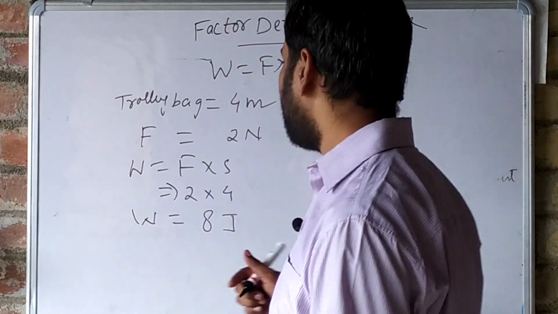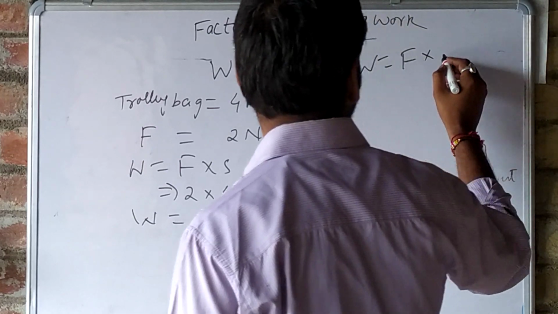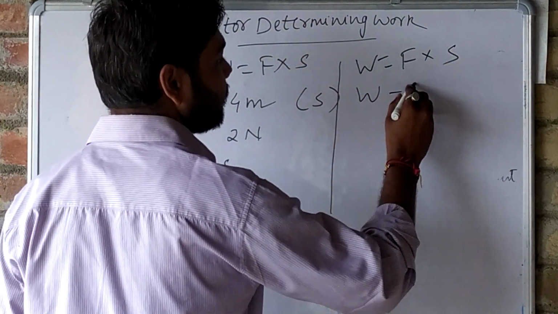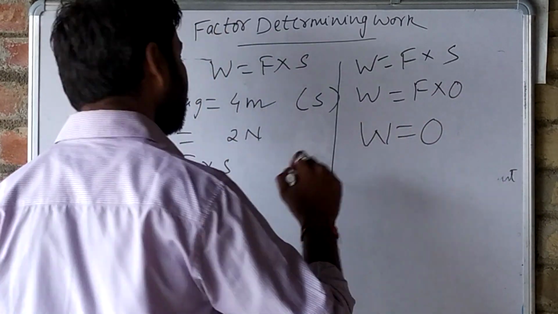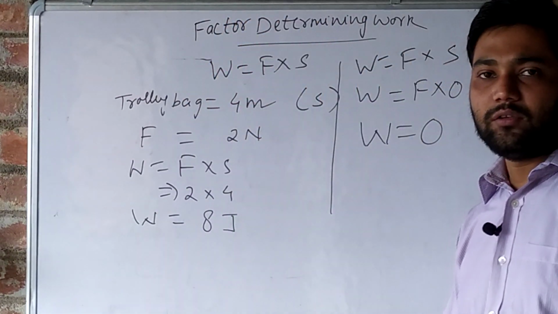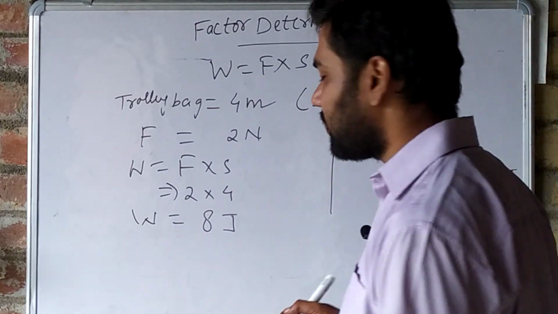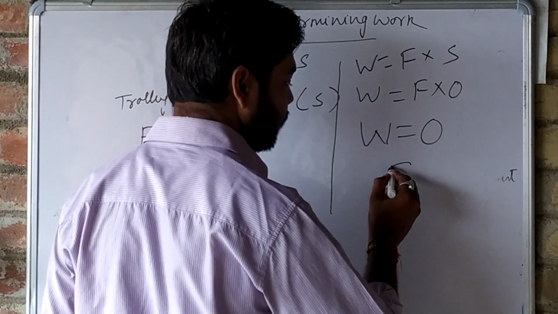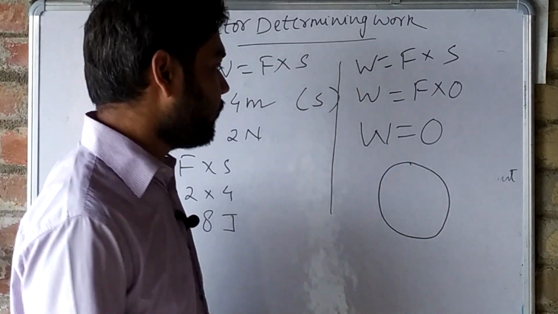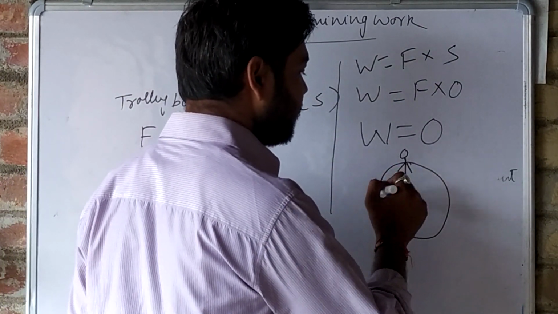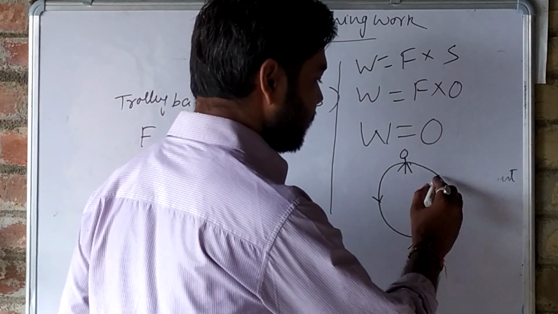Understand? Suppose in some cases displacement is 0, then F into 0, work done equals 0. In this case we will say that work done is 0. And what are those cases? Those cases are a person carrying a load and walking on a circular track. Understand? He is walking on a circular track.